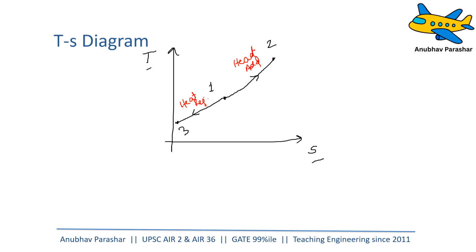But this is basically how it will look for heat addition or heat rejection. The exact diagram differs for different processes, be it constant pressure, constant volume, isothermal, adiabatic, and polytropic processes. We will learn in the next lecture how to draw the PV diagram and TS diagram both. But this is how you're going to draw a TS diagram basically.